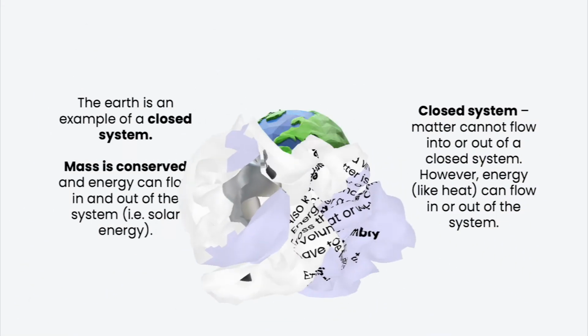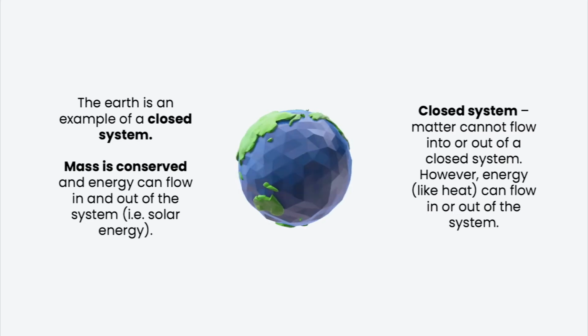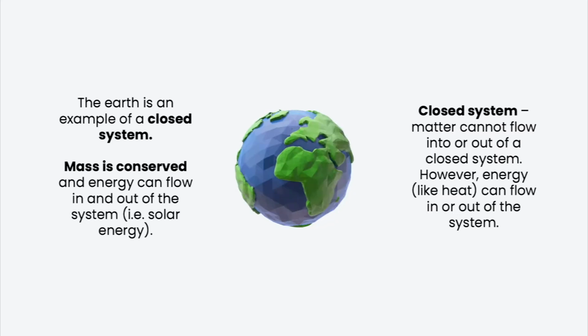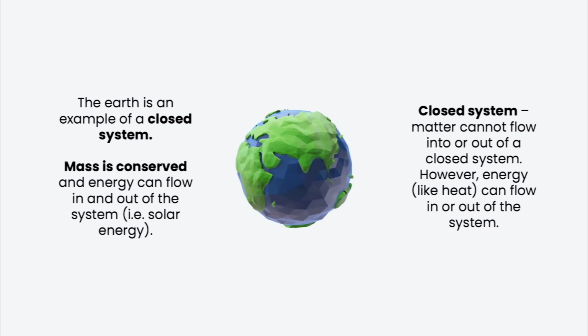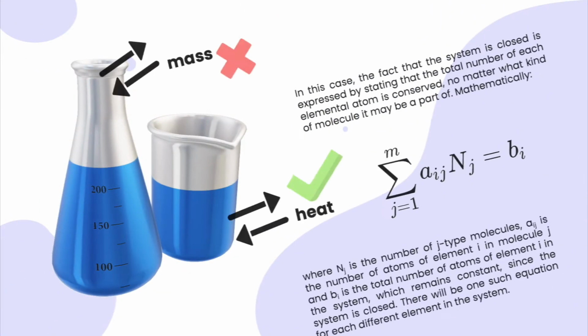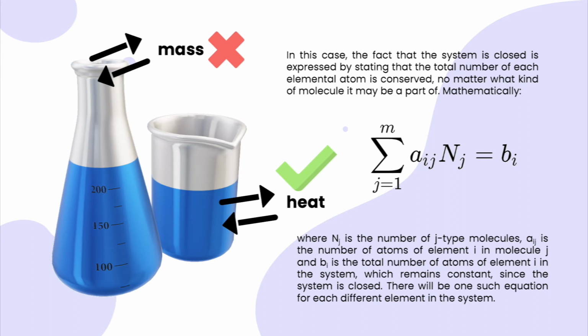Another very good example of a closed system is Earth. We know that mass is conserved and energy can flow in and out of the system, which fits the definition of a closed system. Mathematically, a closed system can be expressed in this equation where each elemental atom is conserved.